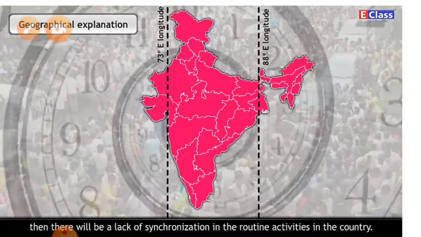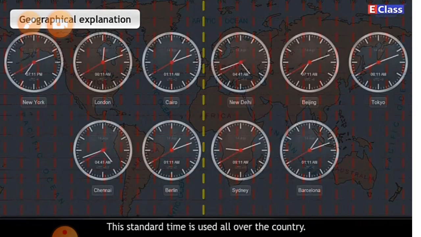My dear students, discrepancies means differences. Therefore, the local time at the longitude which passes through the middle of the country is considered to be the standard time for that country. This standard time is used all over the country.